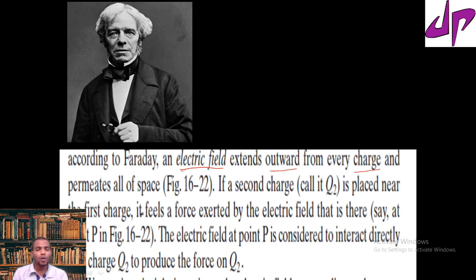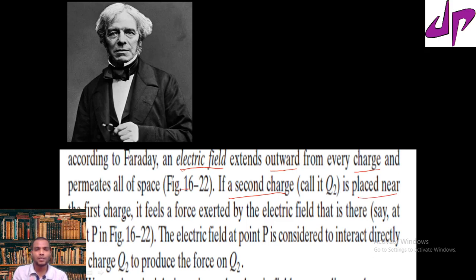Now, how would I know that an electric field exists? To know that, here we need to bring a second charge, called Q2, and place it near the first charge.